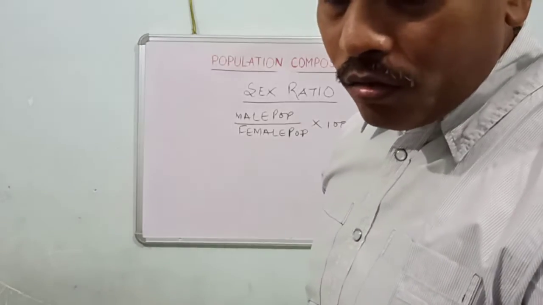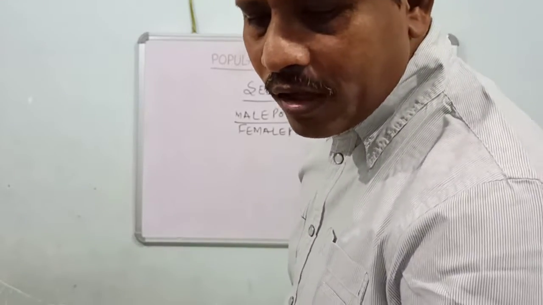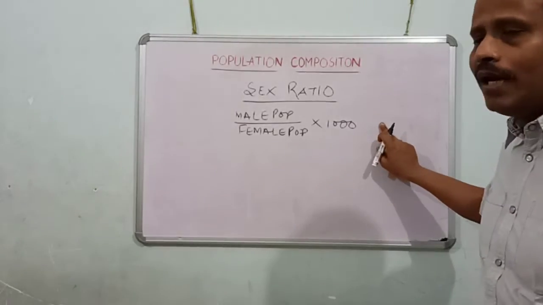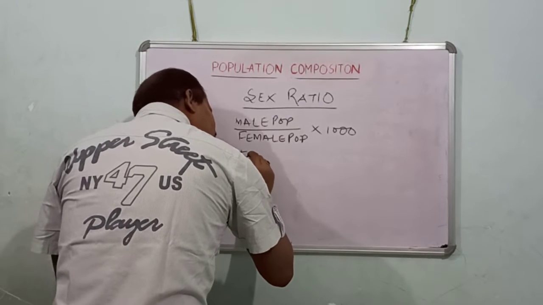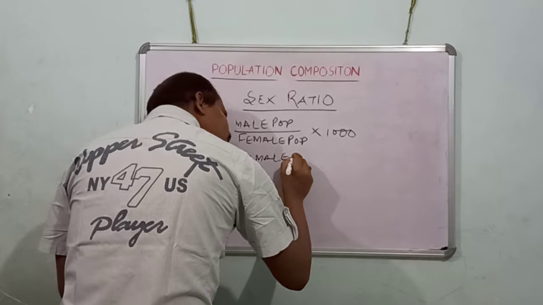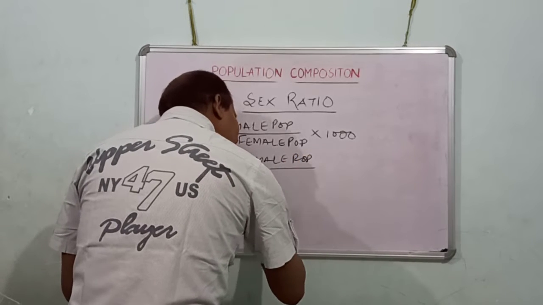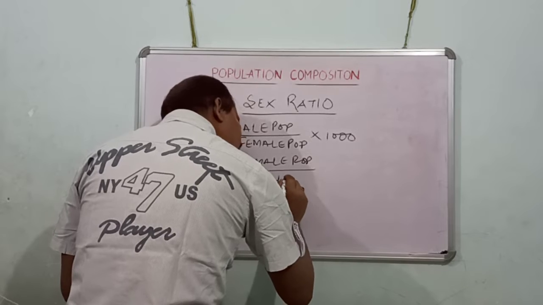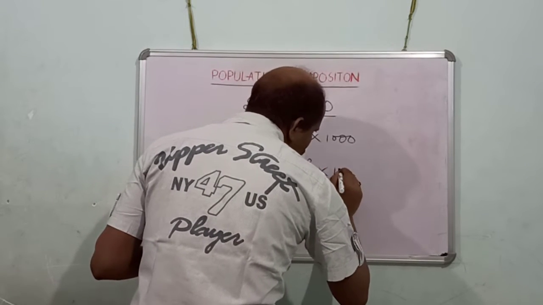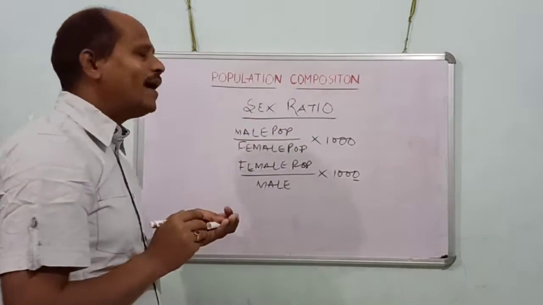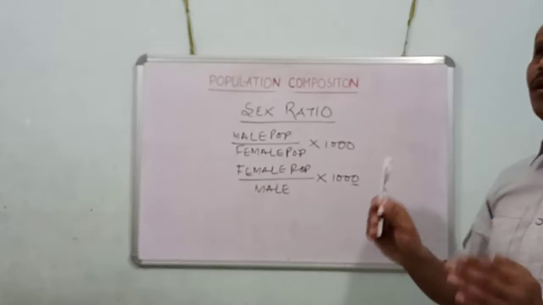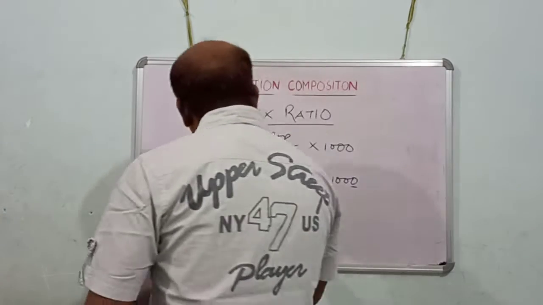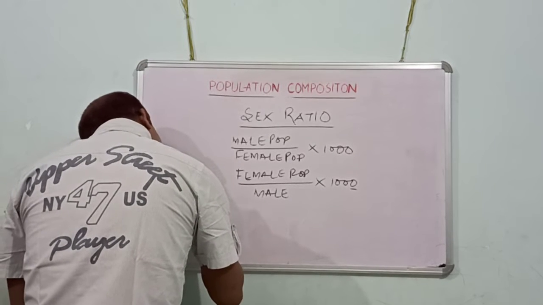But in India, this is different. What did we say? Number of males per thousand females. But in India, it is female population divided by male population into 1000, and the definition is the number of females per thousand males is called sex ratio in India.